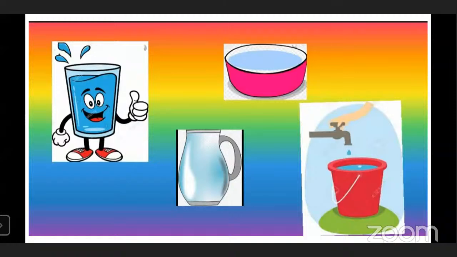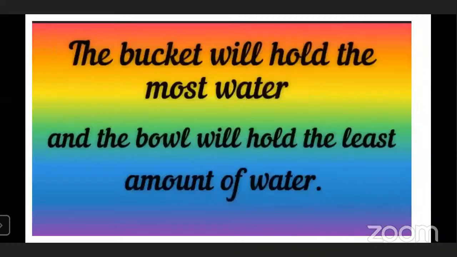Just think a little bit, children. Will a glass hold more water, or a bowl, or a bucket, or a mug? Yes. Now see, the bucket will hold the most water, and the bowl will hold the least amount of water. That means in the bucket you can fill more water as compared to the other 3 vessels.